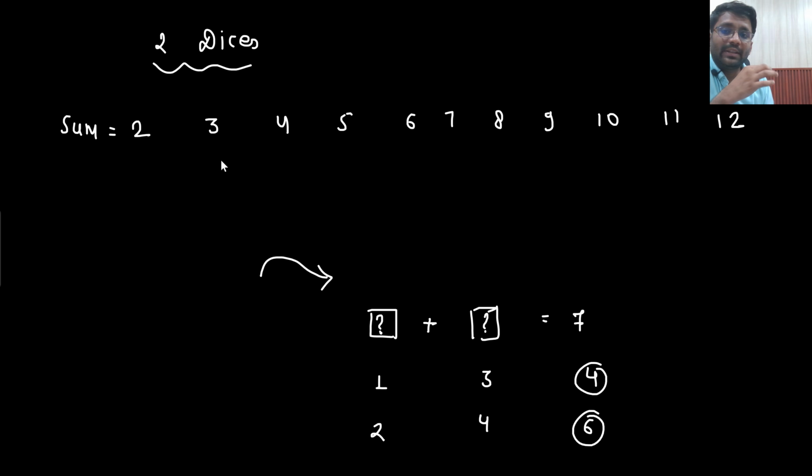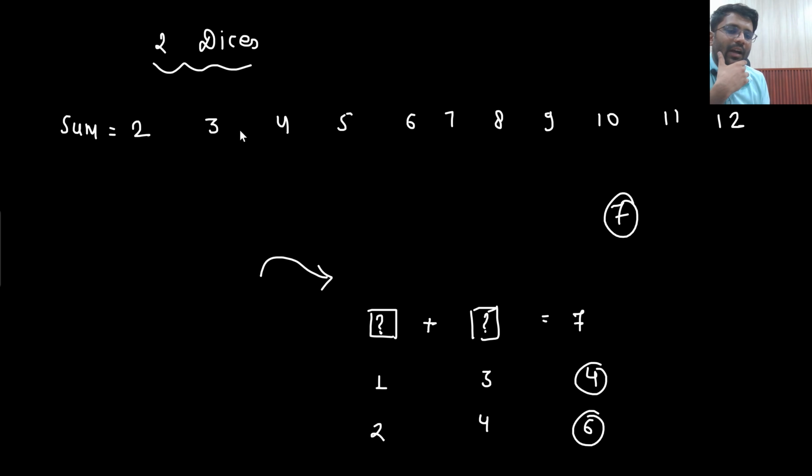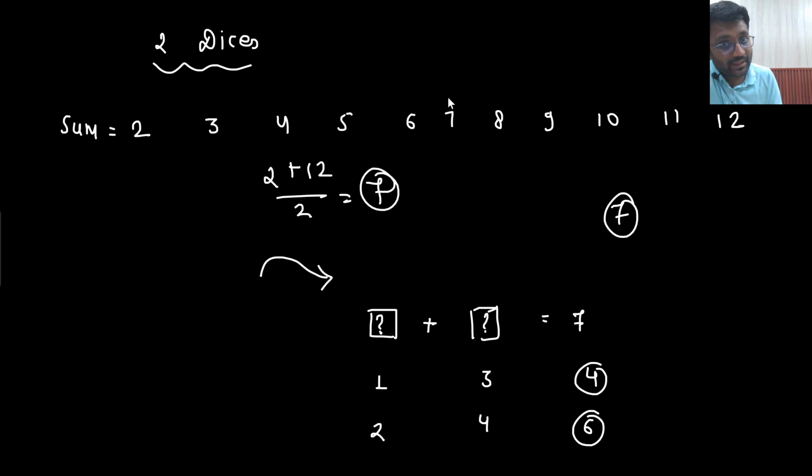The expectation would be the average of all of them, and the average would come out to be 7. How you can do it is that the least possible answer is 2, the highest possible answer is 12, add them and divide by 2, and the answer would come out to be 7. So the expectation is that you are getting the sum to be 7.